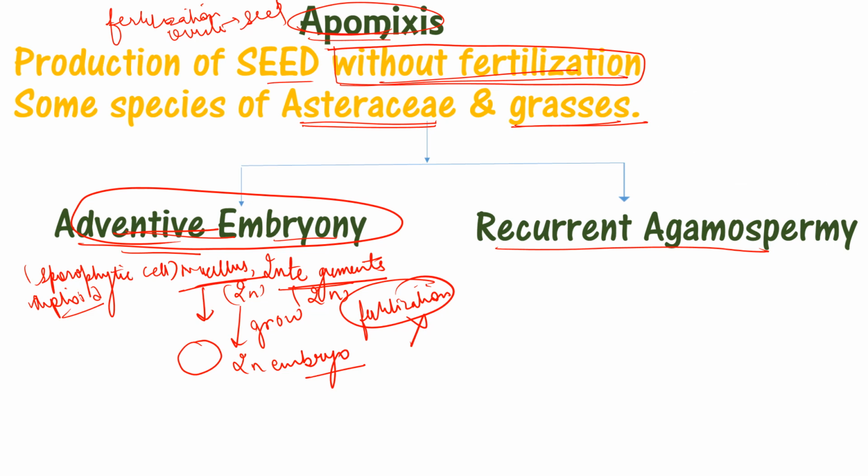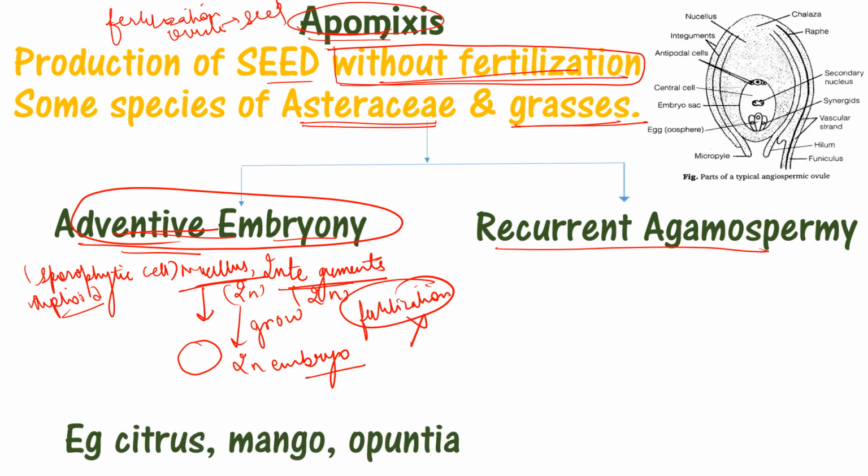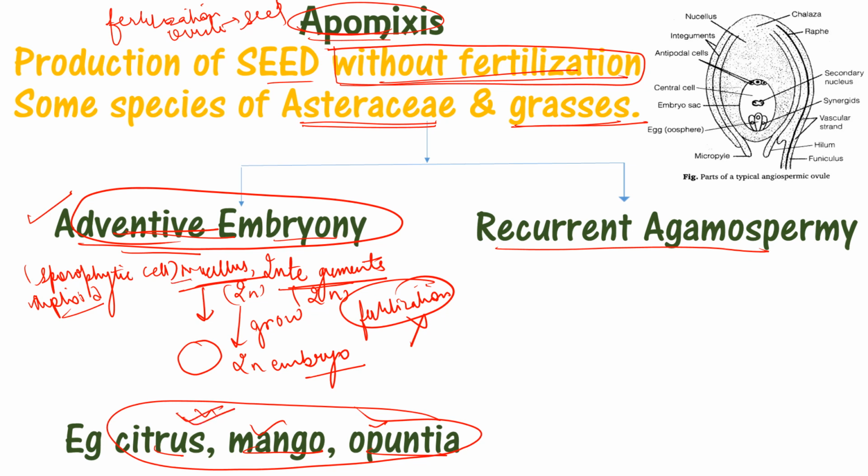Examples are citrus, mango and opuntia, whose embryos grow from the nucellus or integument.